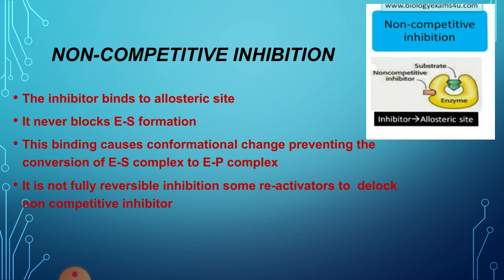Where the non-competitive inhibitor comes in, it will bind to a different site of the enzyme. It will block the enzyme substrate complex, so it can not only bind with free enzyme but can also bind with the enzyme substrate complex and block it, making it inactive. Now it can be represented as EI or ESI, and no further product formation can be established.